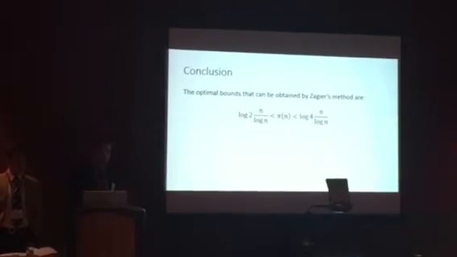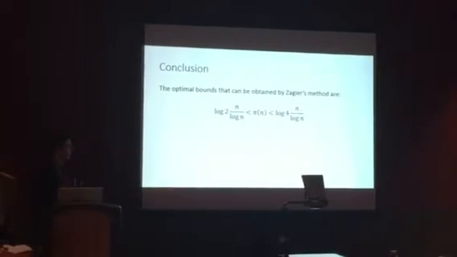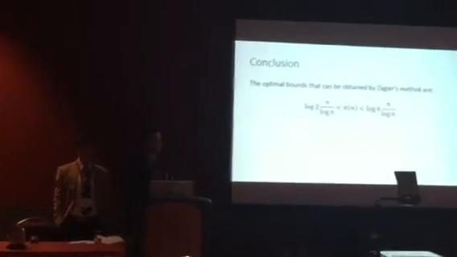So in conclusion, the optimal bounds that can be obtained with Zagier's method are log 2 n over log n for the lower bound and log 4 n over log n for the upper bound.